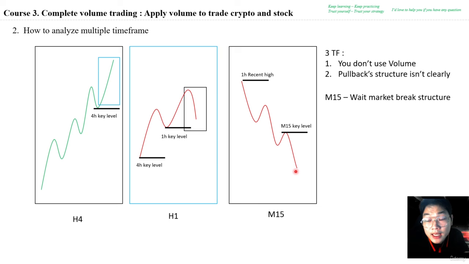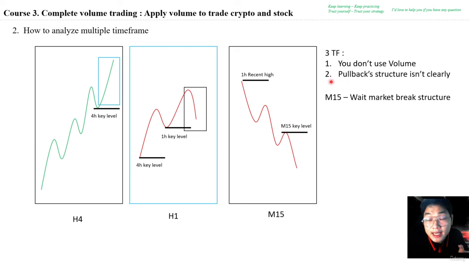Therefore, you should wait for price to break out this key level. It means that when price breaks out the key level of the down movement, the recent high of the market creates the lowest low. It shows you that the pullback wave has already finished, and also shows you that the 1 hour key level is the best place to entry at this time, and you can entry right when price breaks out these key levels. I will guide you in the confluence strategies, and that is the first case where you can analyze and combine 3 time frames.